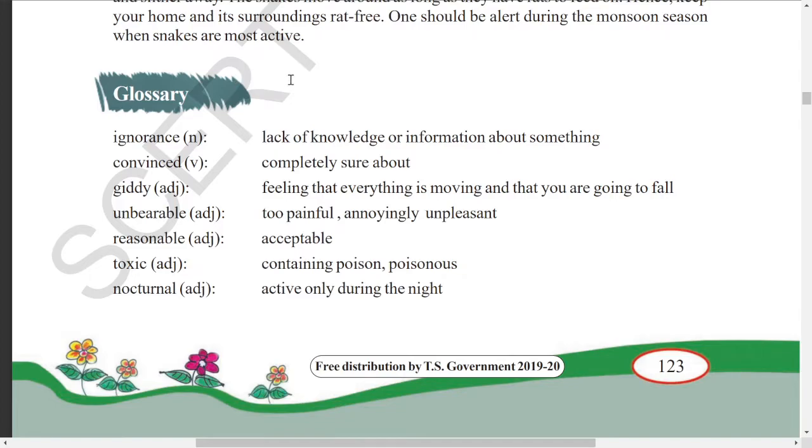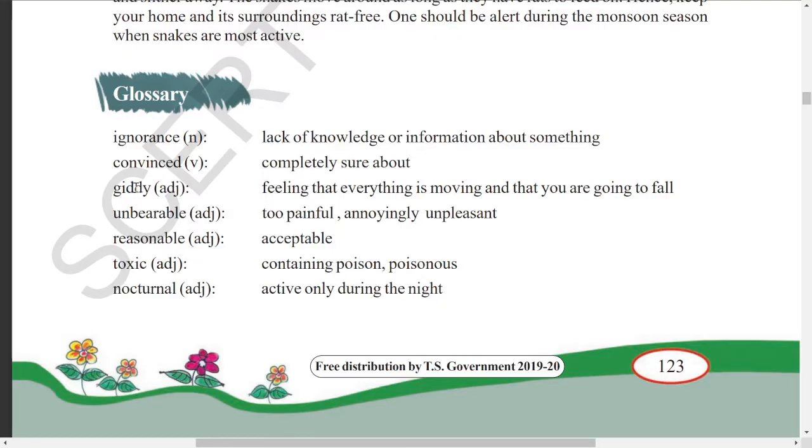So first we have glossary. Look at the first one, ignorance. Ignorance opposite is intelligent or knowledgeable. So ignorant is a person who doesn't have good knowledge or good information about anything. Convinced is completely sure about. It is to simply convince someone when you are sure.